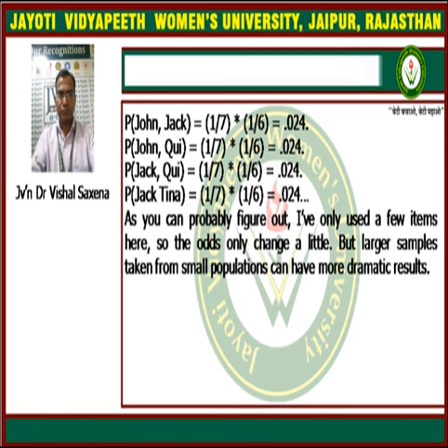Probability for John, Q is 1/7 into 1/6, which is 0.024. Probability for Jack, Q is again 1/7 into 1/6, that is 0.024. So this is the way to calculate the probabilities in the case of without replacement.